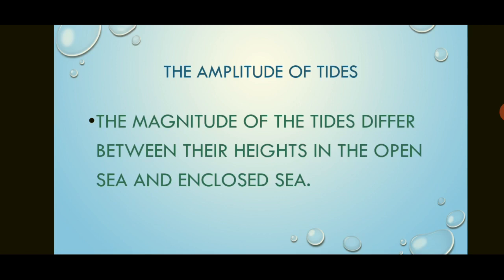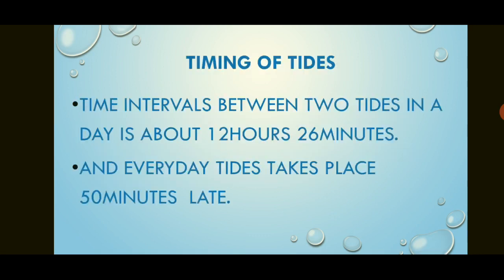So because of the density of water, when the sun, moon and earth try to pull the water, and if it is a large open area, water is more, so it rises up but to less height. But in an enclosed sea, the amount of water is less in this area, but it is able to be pulled higher because of the gravitational pull of the sun and the moon.